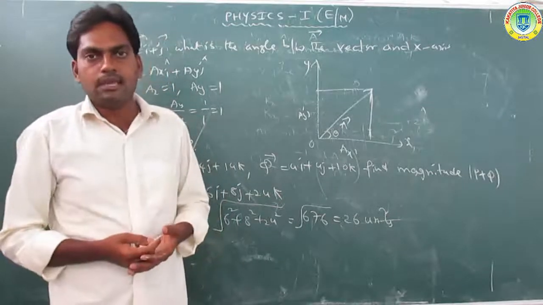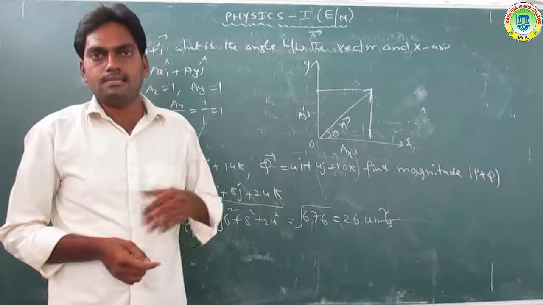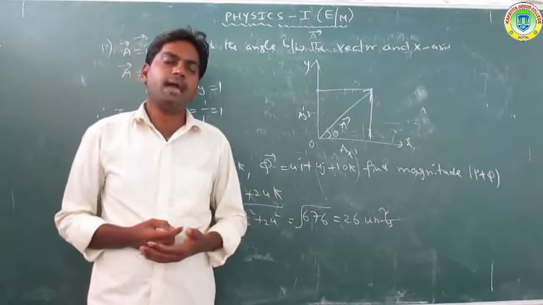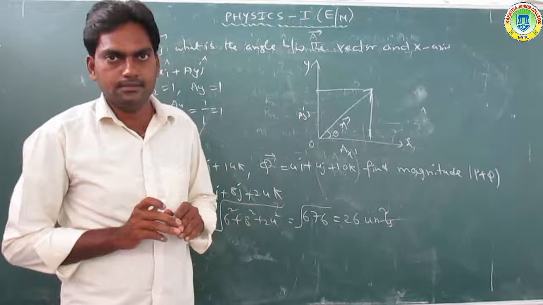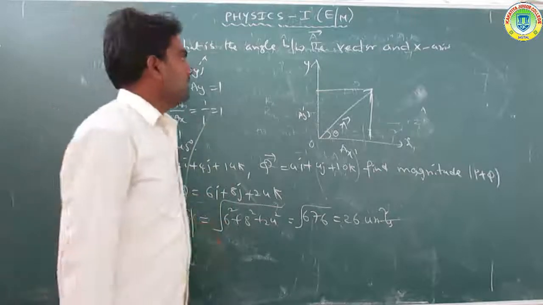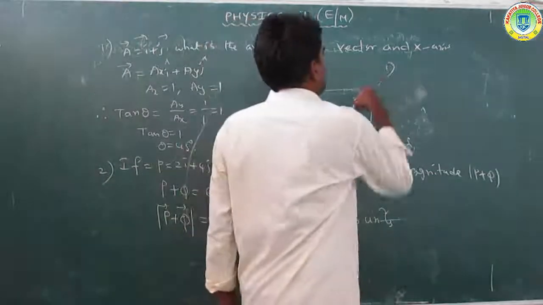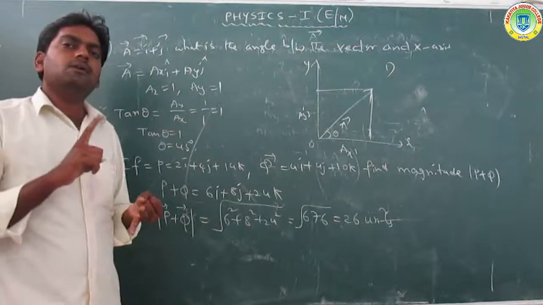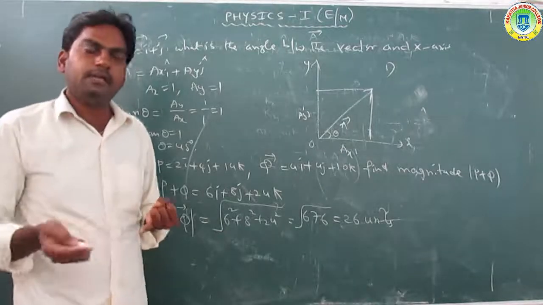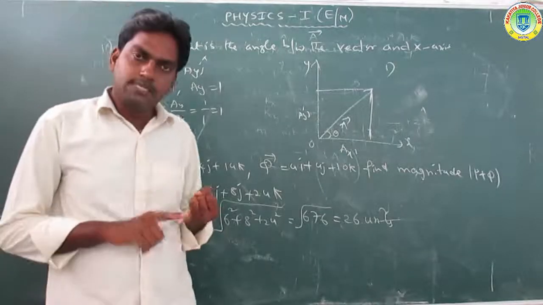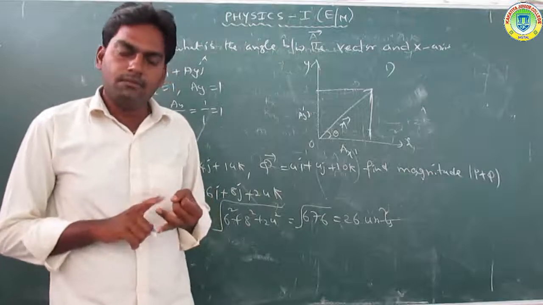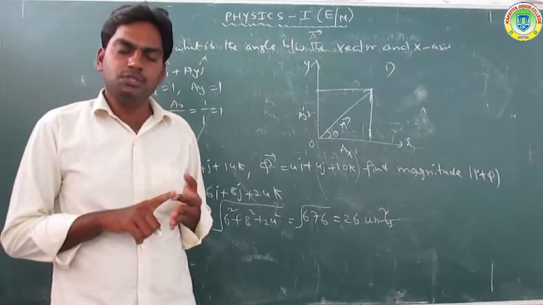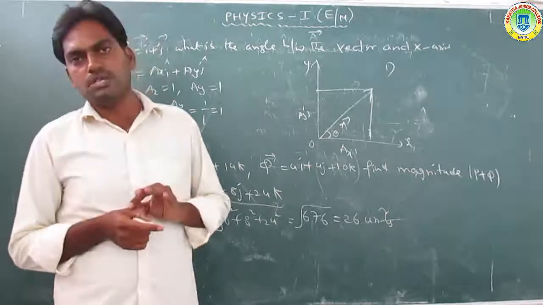Next, let us see scalars. What is a scalar? A scalar has only magnitude but no direction. Next, what is the null vector? Vectors are classified in a number of ways: positive vector, negative vector, zero vector, null vector, position vector.